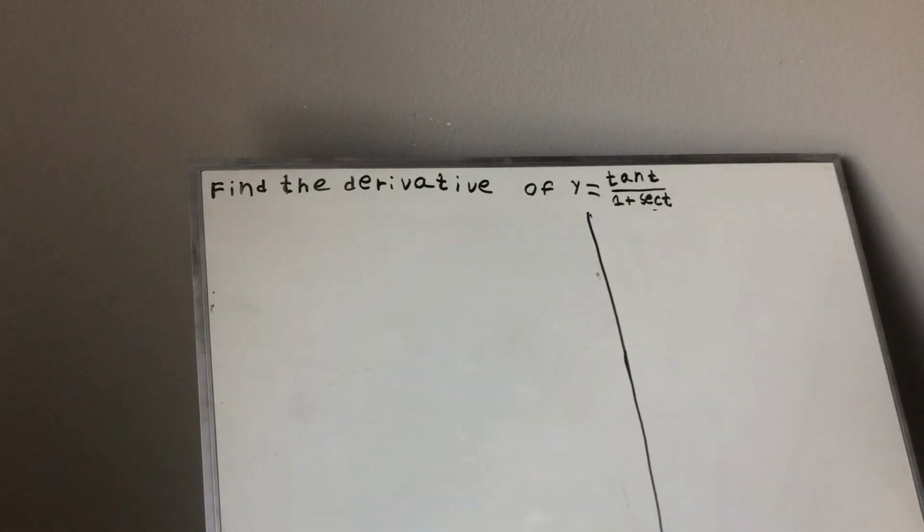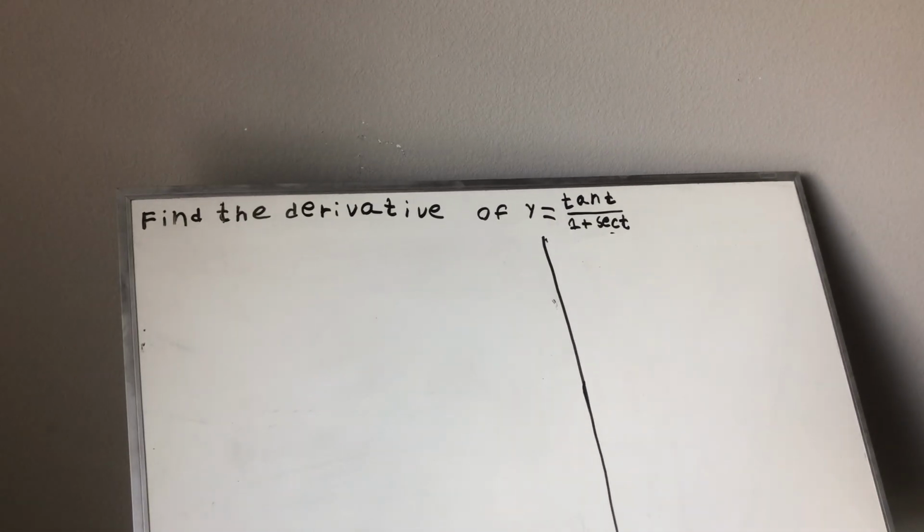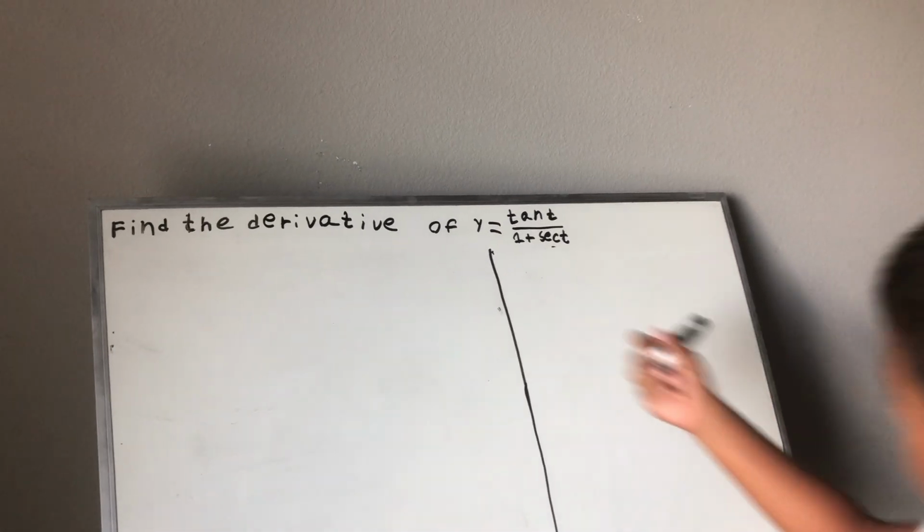So today we're going to find the derivative of y equals tan t over 1 plus secant t. So first of all, on both sides we differentiate with respect to t.